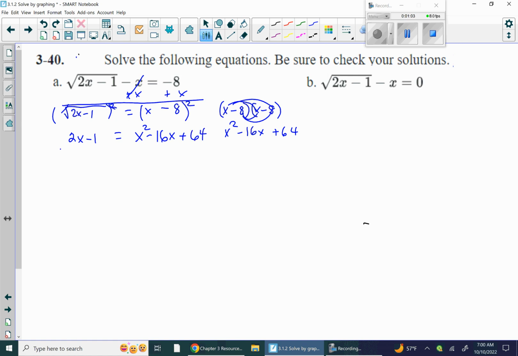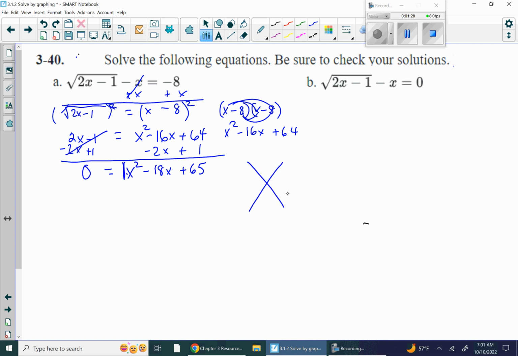At this point, I'm going to subtract 2x from both sides and add 1 in order to get a 0. And when I get a 0 on one side, I am allowed then to either use the quadratic formula, the zero product property if it works, or completing the square if that's appropriate as well. So these guys cancel, and I get 0 equals x squared minus 18x plus 65. And because this is a 1 right here, I'm allowed to jump to the diamond.